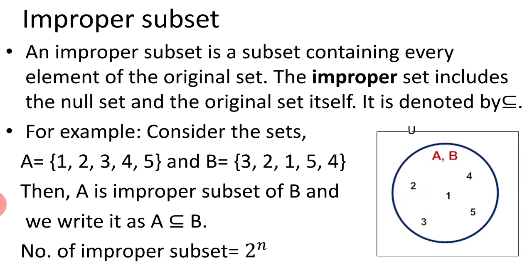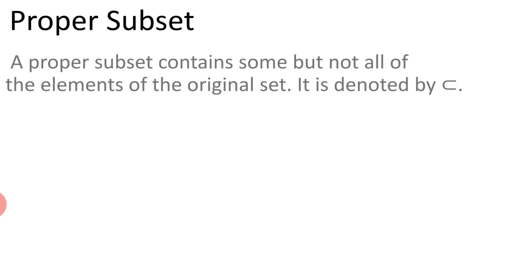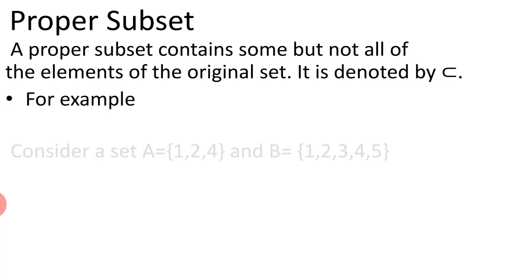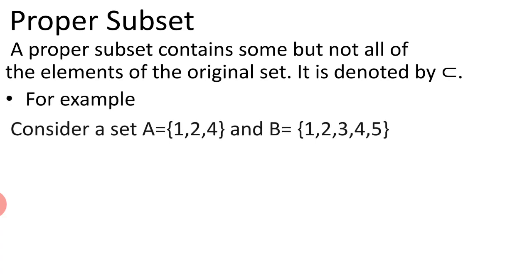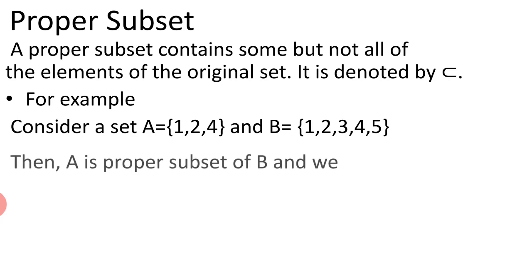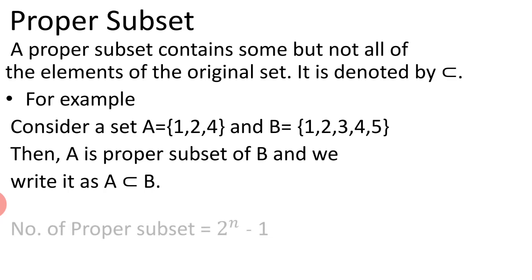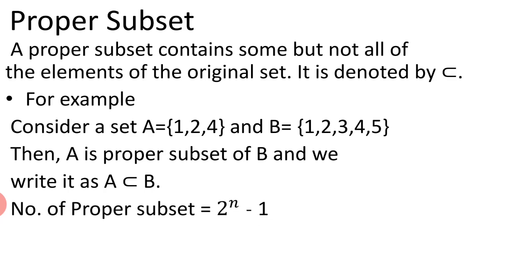So what is a proper subset? A proper subset contains some but not all of the elements of the original set, and it is denoted by the given symbol. For example, consider a set A having 1, 2 and 4 and B having 1, 2, 3, 4, 5. So A is a proper subset of B. It is because set A contains some of the elements from the original set, and it is written as A is a proper subset of B.